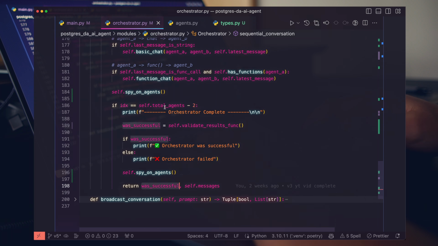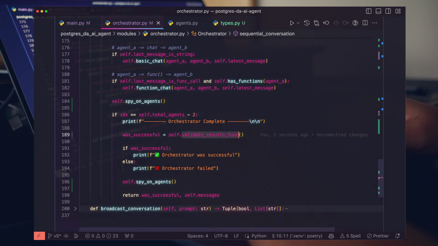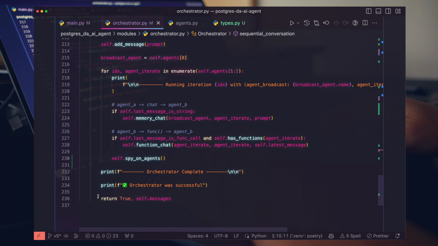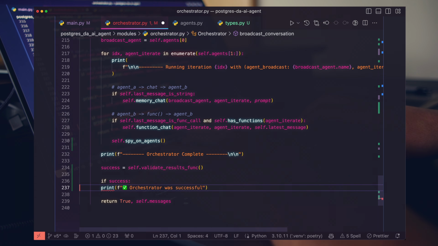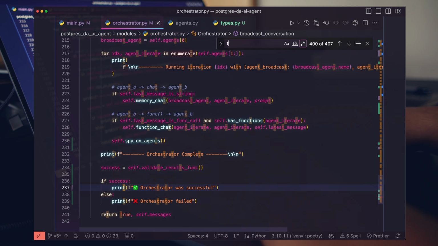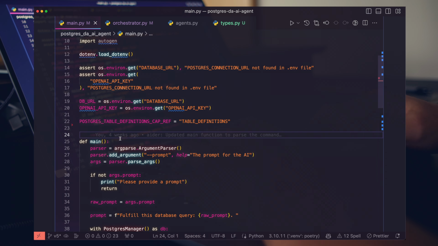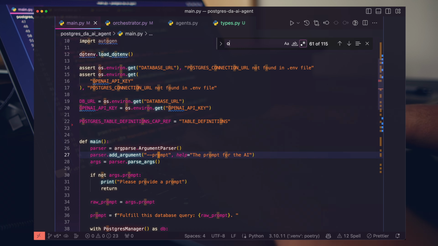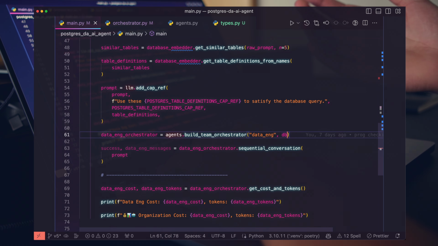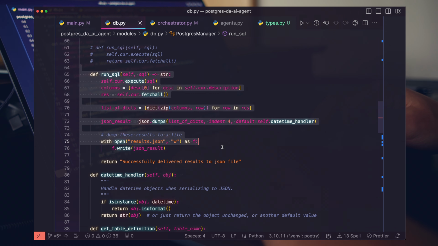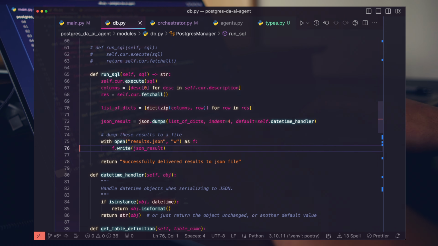So then that'll get returned, and let's go ahead and add this to the broadcast conversation as well. Say success equals self.validate, just quickly do this here, else message here. Now at the top in our main function, while we're building out our orchestrator, we need to pass in a success function, right? So a function that just says, hey, nice job, you did your job. If we look at the database file, what we're really looking for is just some notion that this completed and has some results, right?